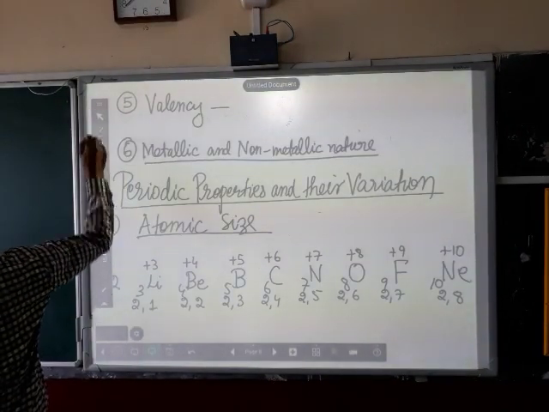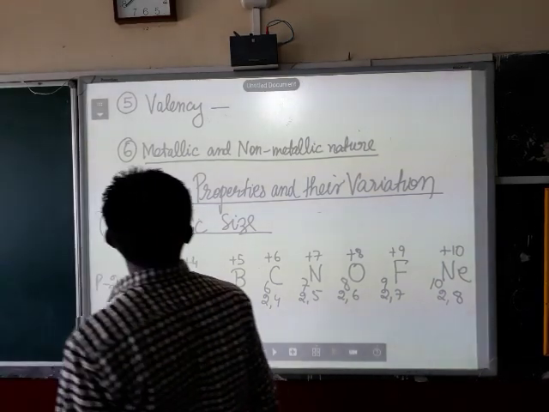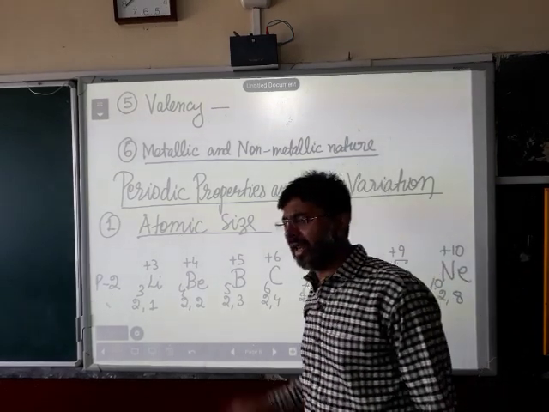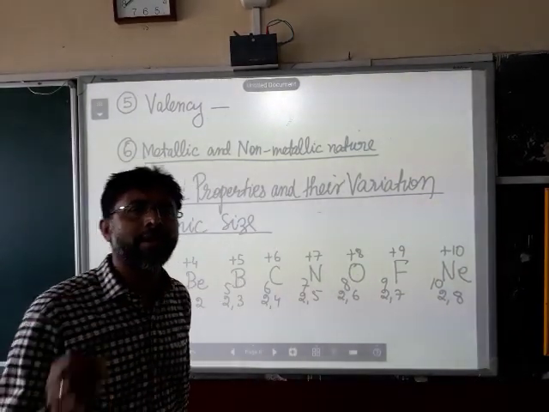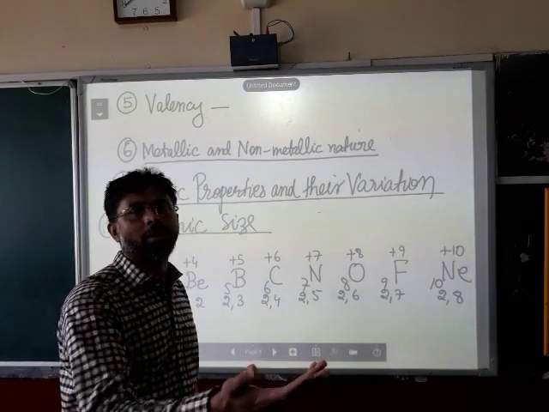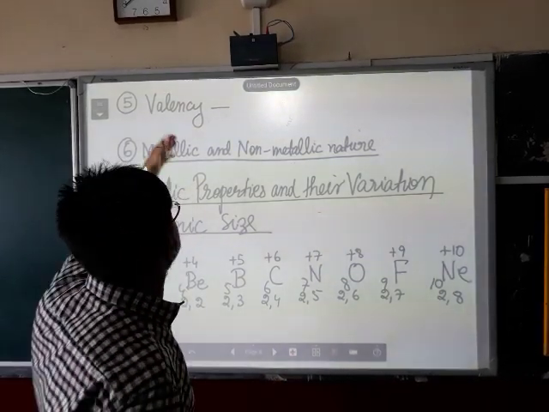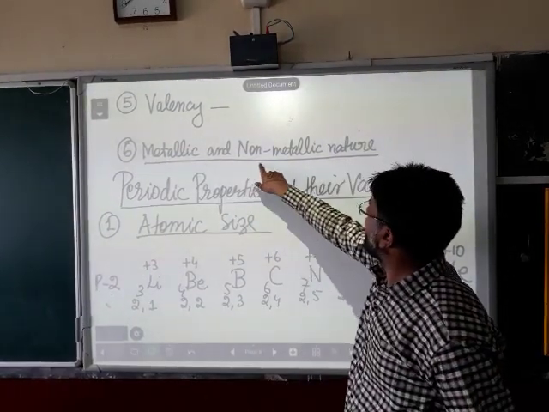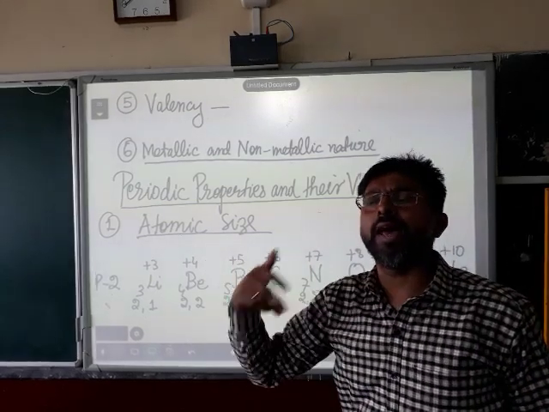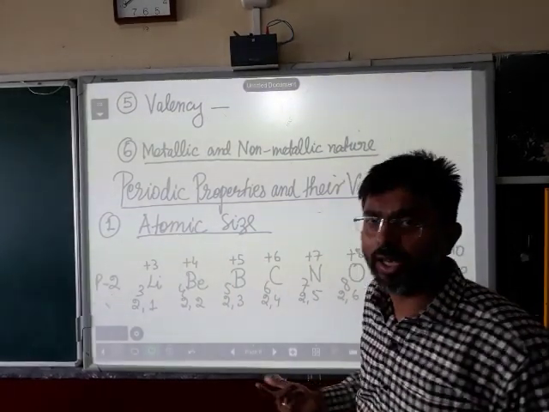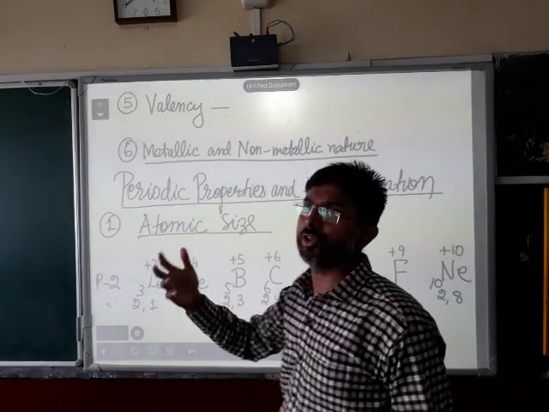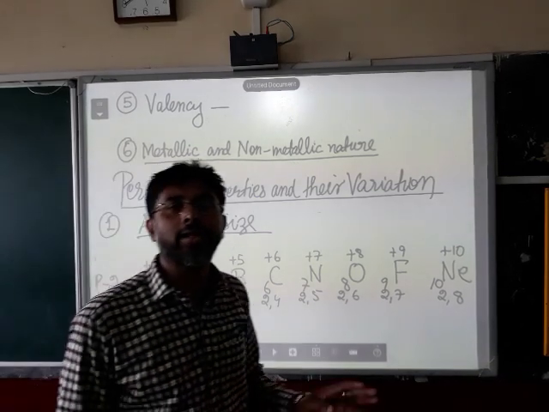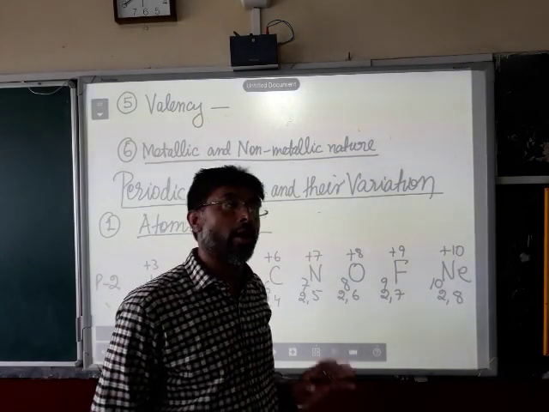Okay, now number 5 is valency. Valency, we have been learning since class 7, class 8. Valency means the combining capacity of an atom of an element. Number of electrons lost, number of electrons gained, that concept comes under valency. Okay. Now, number 6 is metallic and non-metallic nature. Metals have 1 or 2 or 3 electrons in the valence shell. Non-metals have 4 or 5 or 6 or 7 electrons in the valence shell. So, these are the 6 periodic properties which are there in your syllabus to be remembered and understood properly.